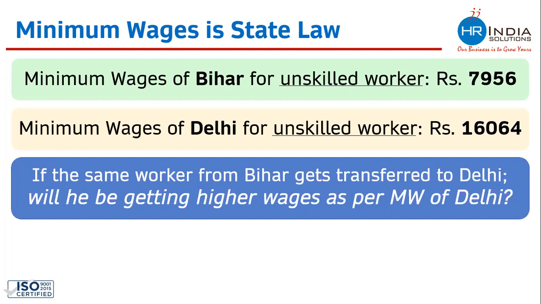You can respond in the chat box: will this person who is getting transferred from Bihar to Delhi be getting higher minimum wages as per the minimum wages of Delhi or not? Please share your response in the chat box.